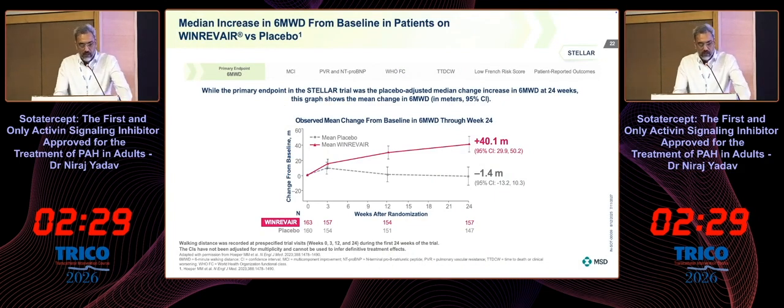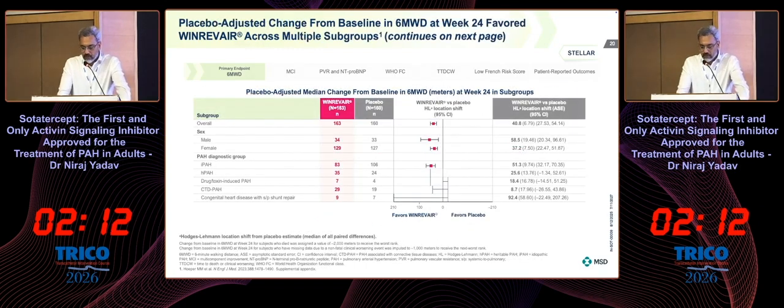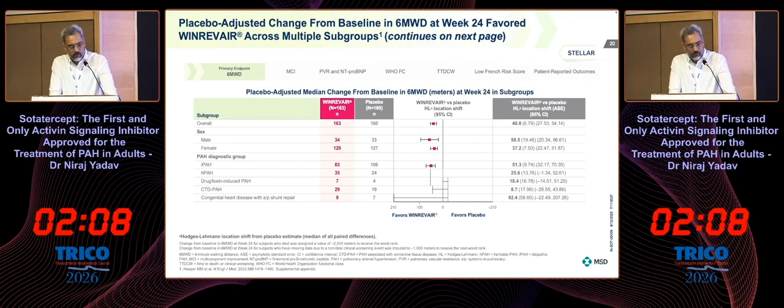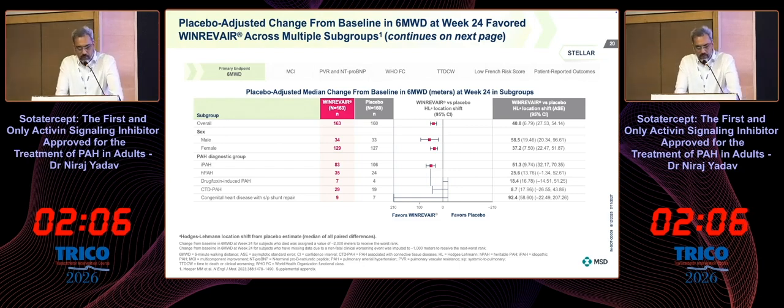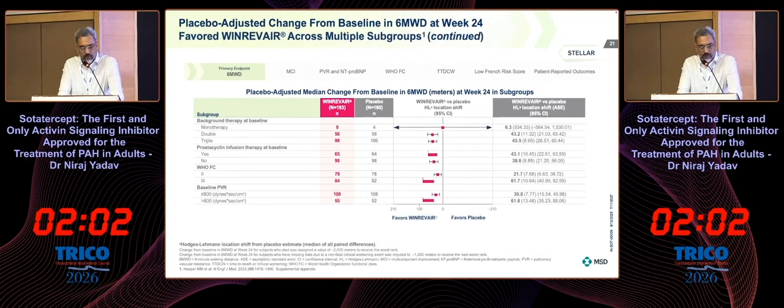The primary endpoint: it did well in achieving the primary endpoint. It increased 6-minute walk distance by 40.1 meters at 24 weeks compared to the placebo, which was minus 1.4 meters. So Winrevair achieved the primary endpoint, and this outcome was studied in all subgroups, and it did well in almost each and every subgroup of patients.